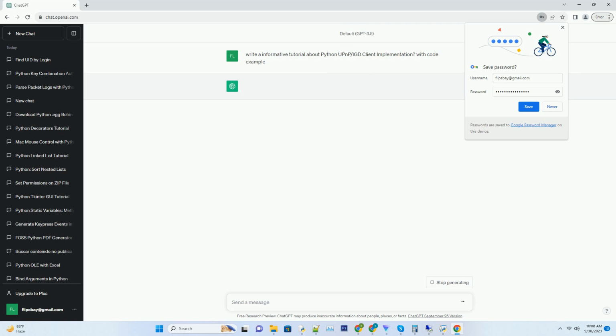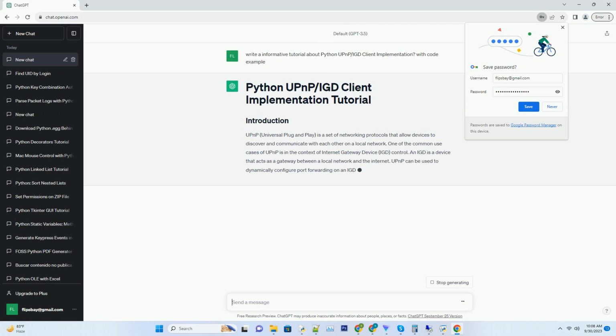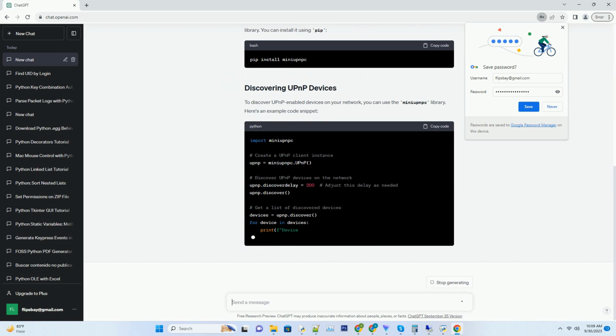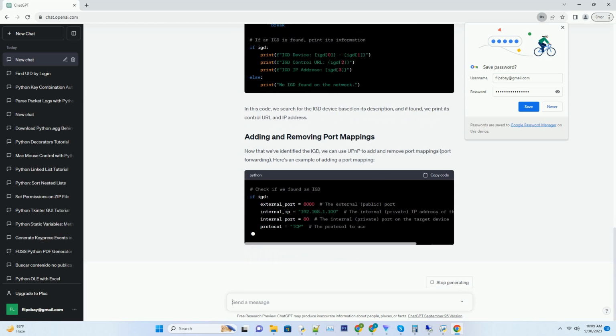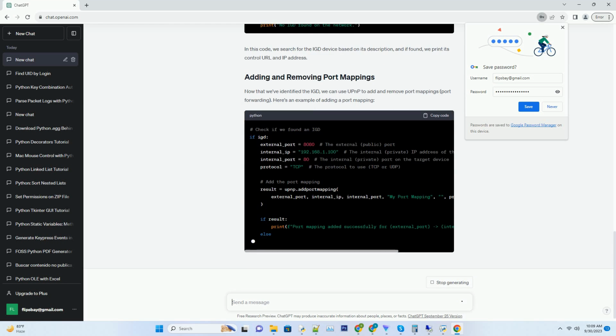UPnP, Universal Plug and Play, is a set of networking protocols that allow devices to discover and communicate with each other on a local network. One of the common use cases of UPnP is in the context of Internet Gateway Device, IGD, control. An IGD is a device that acts as a gateway between a local network and the Internet. UPnP can be used to dynamically configure port forwarding on an IGD, which is useful for applications like online gaming, remote desktop access, and more.